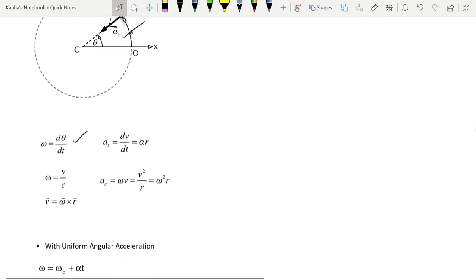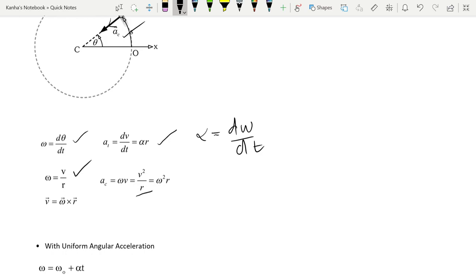Similarly, a_t, which is dv by dt, or tangential acceleration, is basically alpha r. Alpha is equal to d omega by dt. Omega is equal to v by r, and centripetal acceleration is v square by r or omega square r. This will be used in the following chapters, so this is an important thing to remember. Again, in vector form, v is equal to omega cross r.